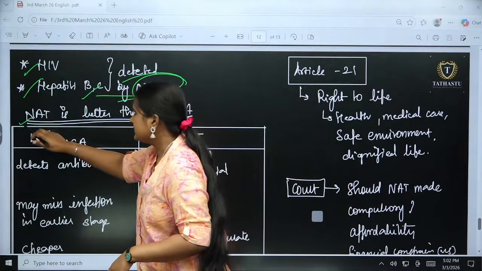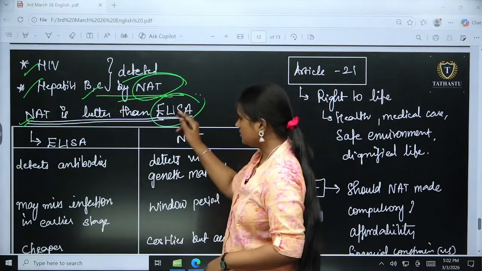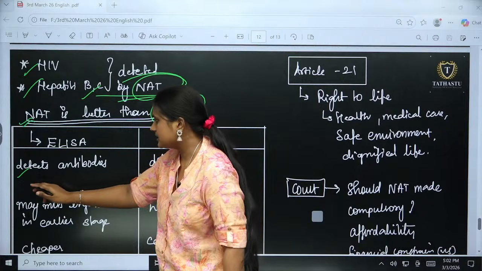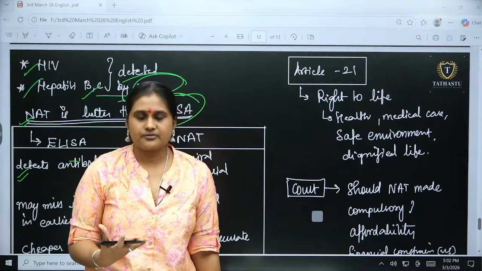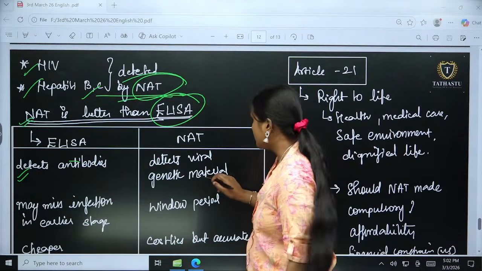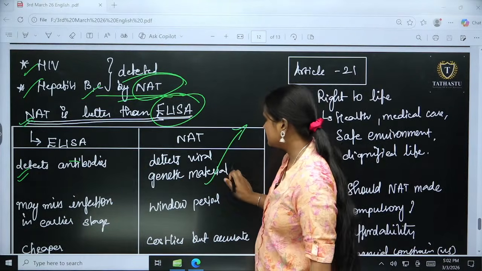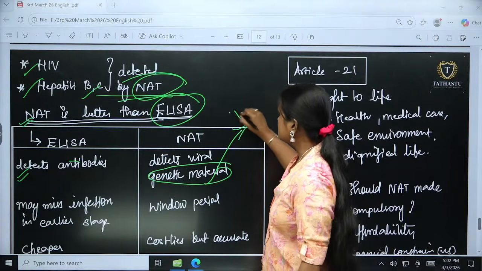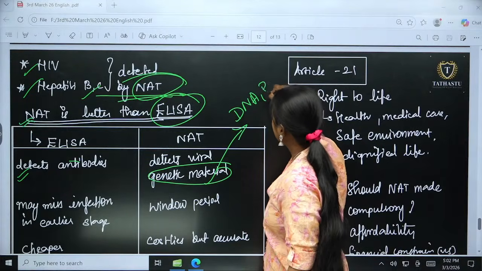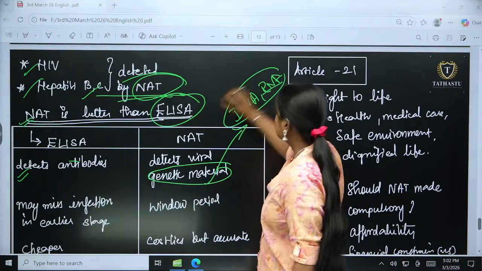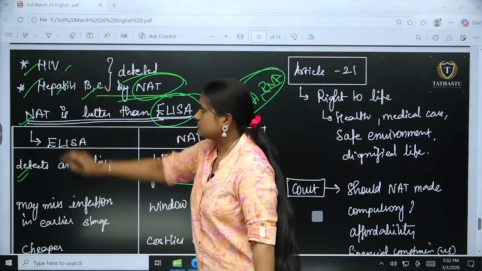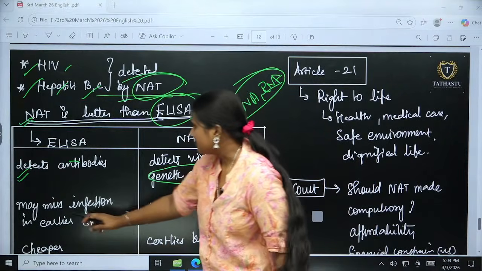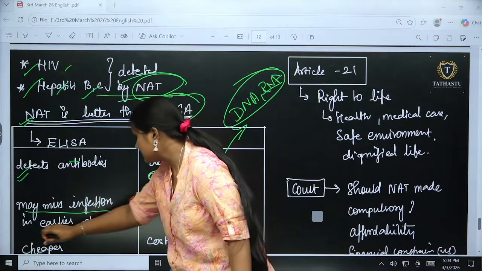Then NAT is better than ELISA. How? ELISA detects only the antibodies. The serious hazardous viruses cannot be detected by ELISA, but NAT can, because it detects the genetic material, which is DNA and RNA. So based on this, we would be able to get more accurate detection of hazardous viruses.